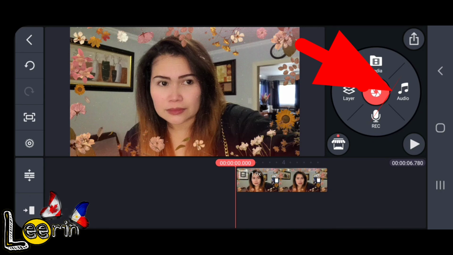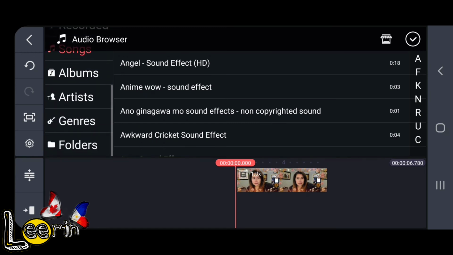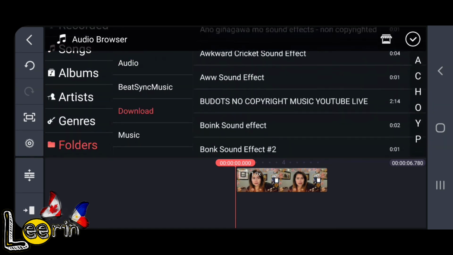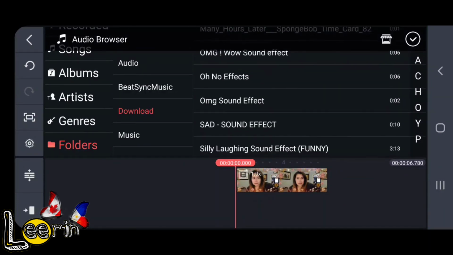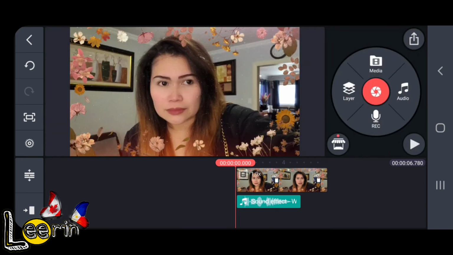Click the audio, then go to the folders, click that. Then click the downloads and we'll find the sound effect wah. So here it is. Then click the plus or add. Then try to play it.